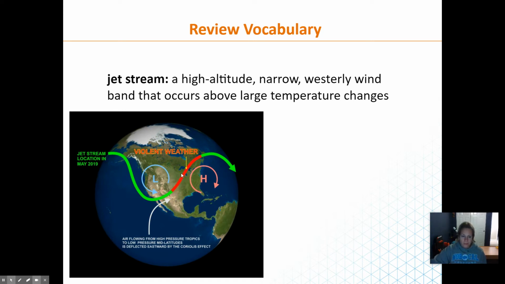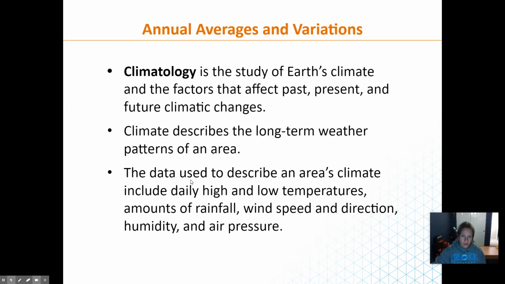So here is the Midwest, where we get most of our tornadoes. That's because the jet stream influences that, and also brings cold air. Since the jet stream is coming from the north here, it'd be bringing cold air. And then here it's coming from the south, so it'd be bringing this warm air, high pressure. So that's the jet stream.